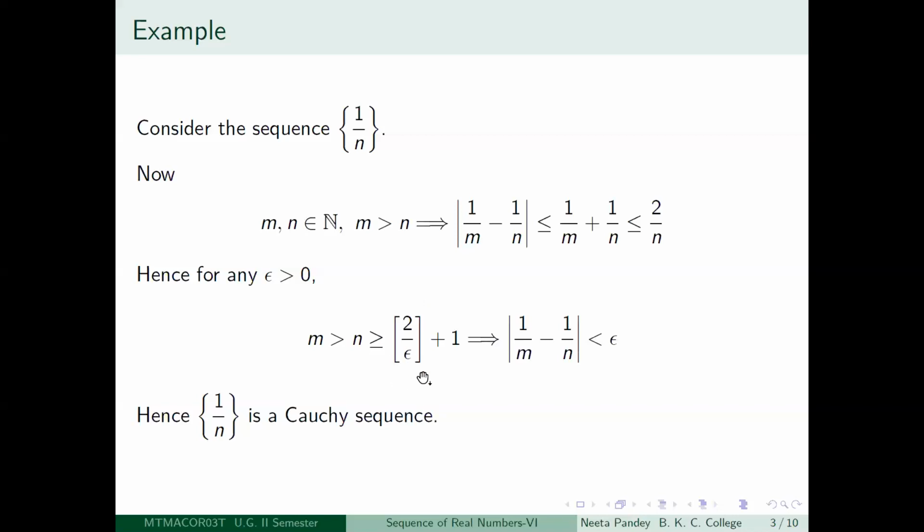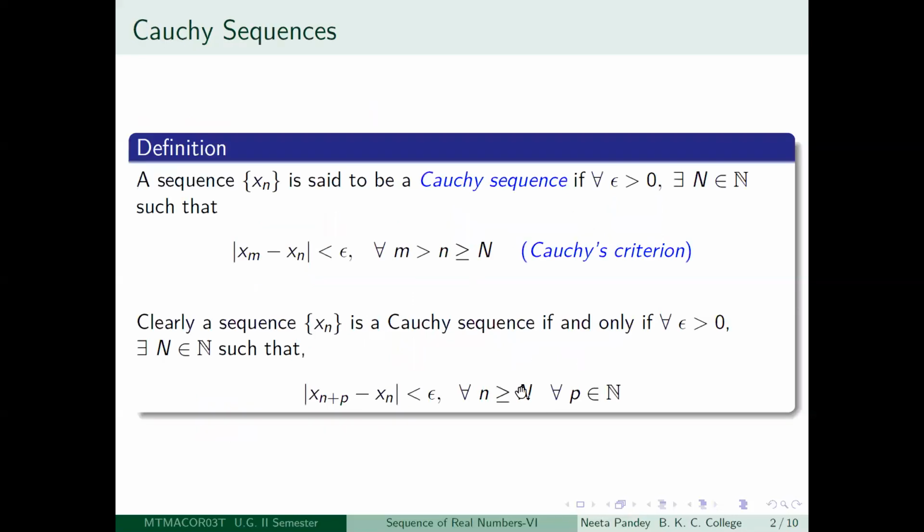If you look at the greatest integer less than or equal to a positive number, 2 by epsilon is a positive number, so box of 2 by epsilon will be at least 0. It may be greater than that also. So when you are looking at this plus 1, that is greater than or equal to 1. So this is a positive integer. There is no problem with that because epsilon is greater than 0. So there should be no confusion about your arguments.